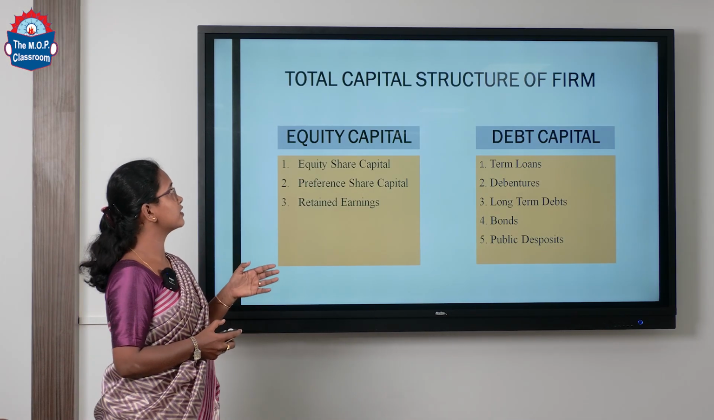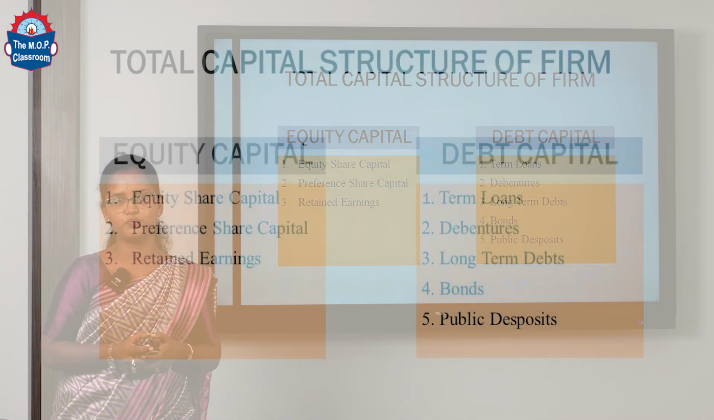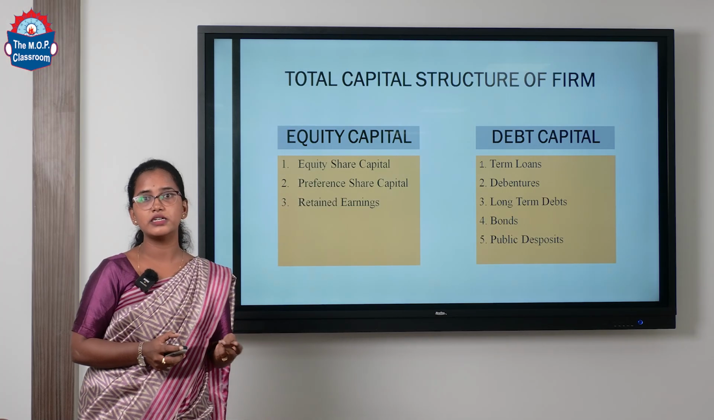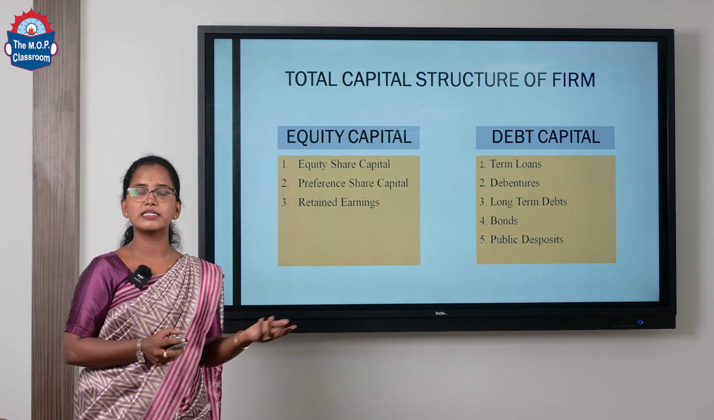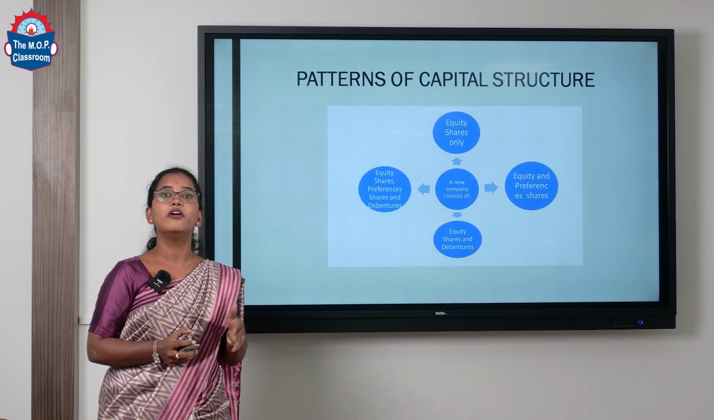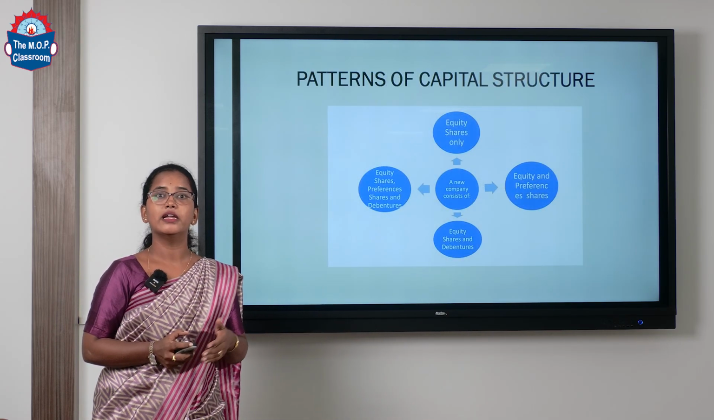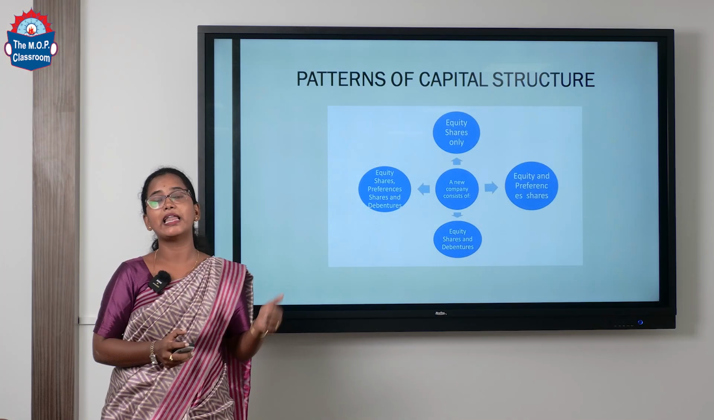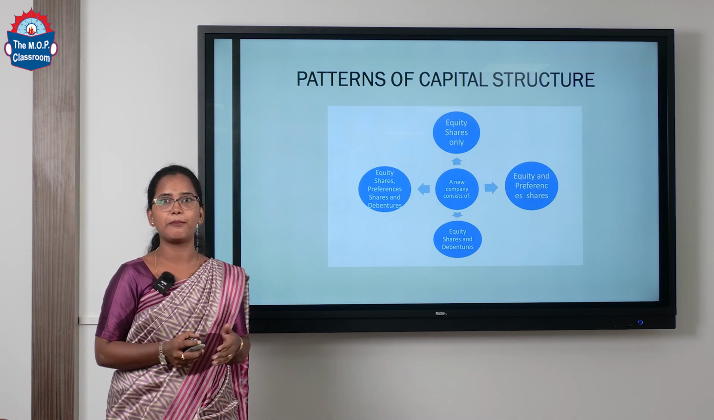The total capital structure of the firm is divided into two: equity capital, which consists of equity share capital, preference share capital and retained earnings, whereas debt capital includes long-term borrowings, debentures, public deposits, bonds, etc. A company can have different patterns of capital structure. It can be only equity shares, or equity and preference shares, or a combination of equity shares and debentures, or a combination of all these three in their capital structure.